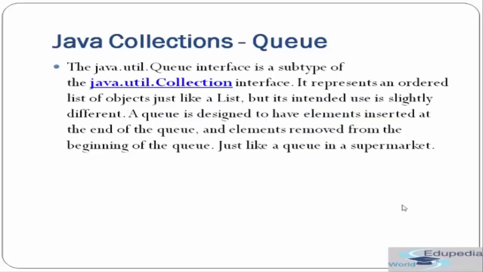Well, java.util.Queue interface is a subtype of java.util.Collection interface. It is represented as an ordered list of objects just like a list, but its intended use is slightly different. A queue is designed to have elements inserted at the end of the queue, and elements are removed from the beginning of the queue. So just like a queue in a supermarket.